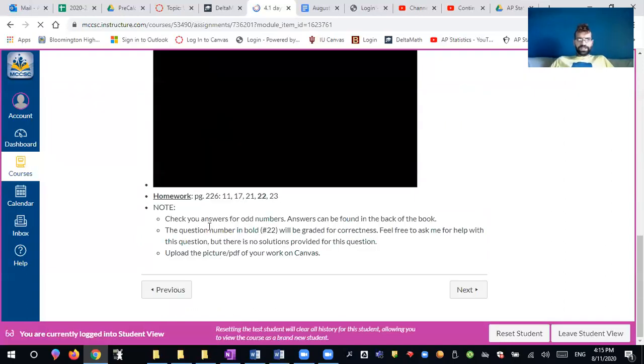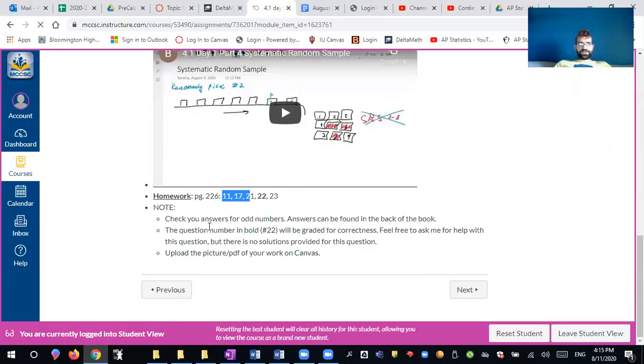So the homework, once again, odd questions. You have answers to these odd questions in the back of the book, and now I would like you to check those. But the questions that are even and they are in bold, those questions you cannot find the answers to, and those questions I will be grading for correctness. So that's very important.